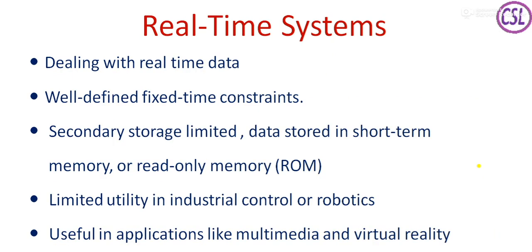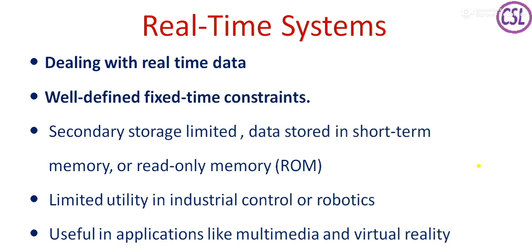And the last category of operating systems is real-time systems. In case of real-time systems, these systems deal with real-time data. That means getting the temperature, atmosphere details, satellite pictures. These are all examples of real-time data. So the traffic details, etc. And well-defined fixed time constraints. So here the timing factor is most important.